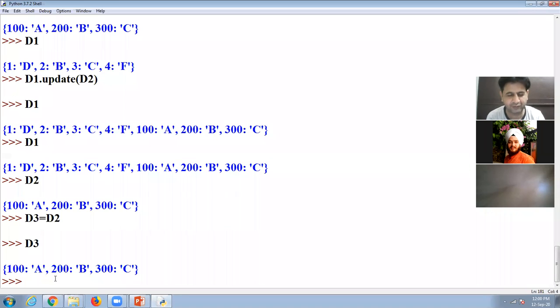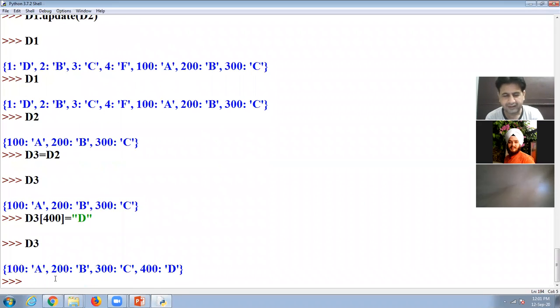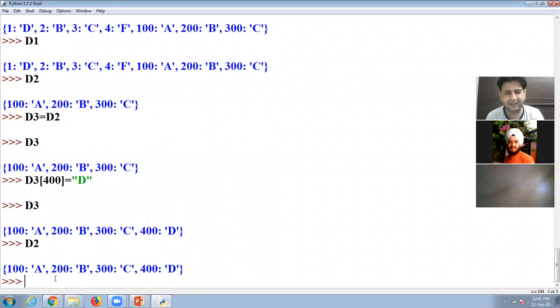Look at here, if I am using d3, I added another key 400 equal to d, and then I display d3, it is added. I display d2, it is also added. So it creates an alias name. It means two names for the same dictionary if we equalize. Look at here, d3 is equal to d2.